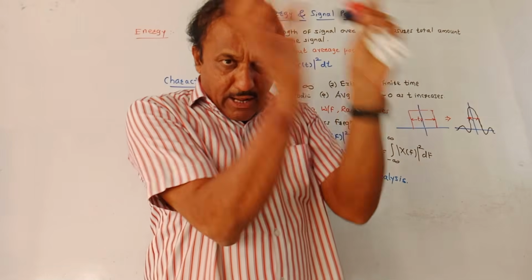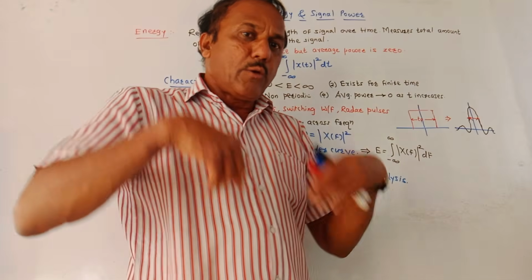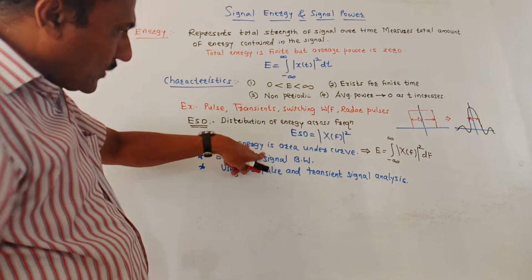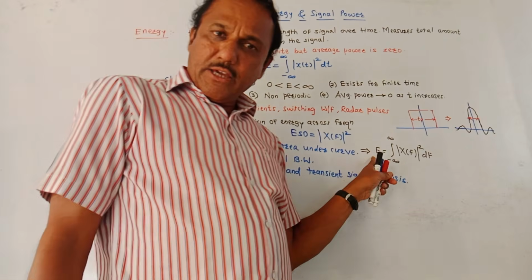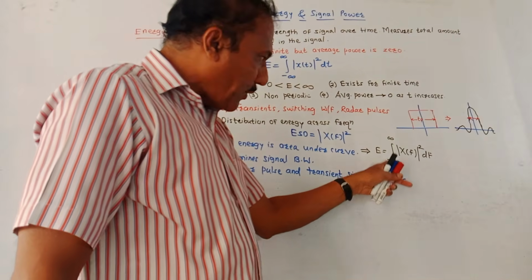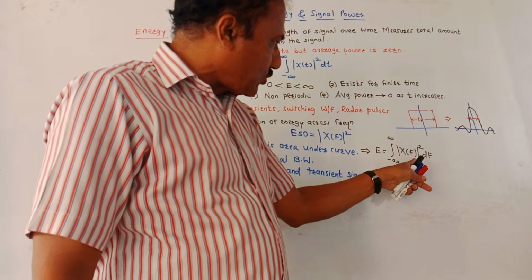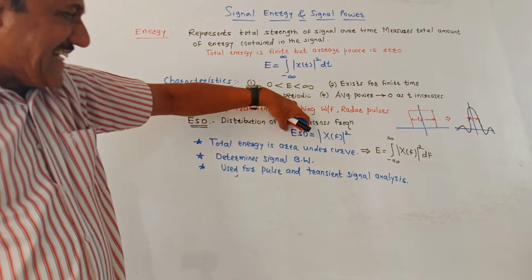So if you have a graph of ESD, if you calculate the area under that curve, that means if you perform integration, that will give you the value of energy. So total energy is the area under the curve, which is integration. That means if you have the graph of energy spectral density, perform integration with limits minus infinity to plus infinity of mod of X of f squared df. We know mod of X of f squared represents ESD.